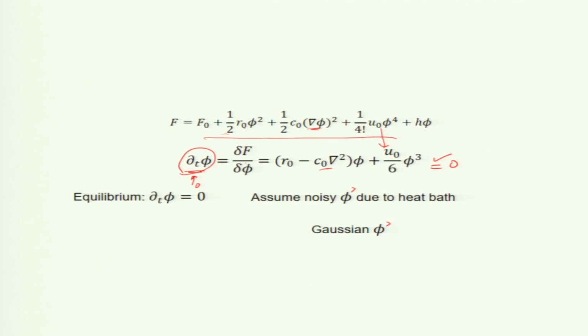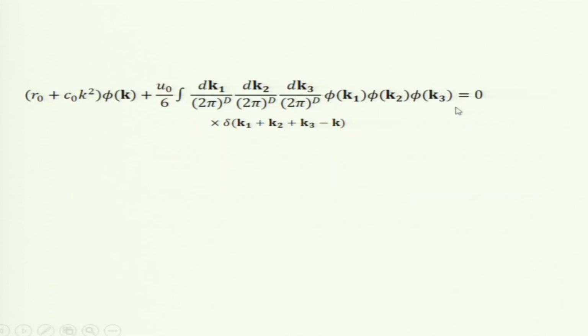And I am going to see whether r naught, c naught and u naught, the 3 parameters, will change under coarse graining. So, instead of following the partition function, I am going to follow this equation. We write this in Fourier space. The Laplacian becomes k squared, minus Laplacian, and this is a nonlinear term. So, the equation which I wrote in the previous slide is this.